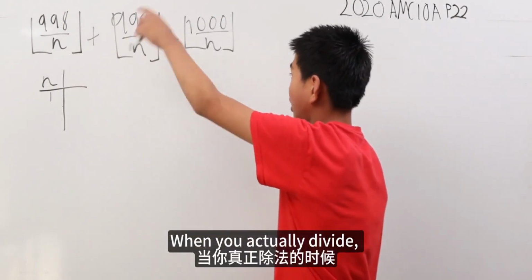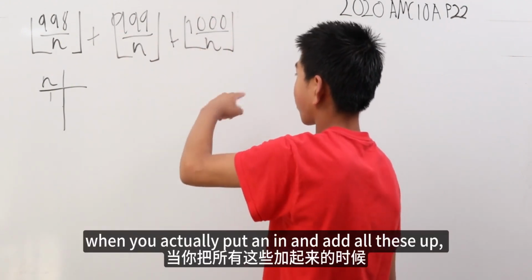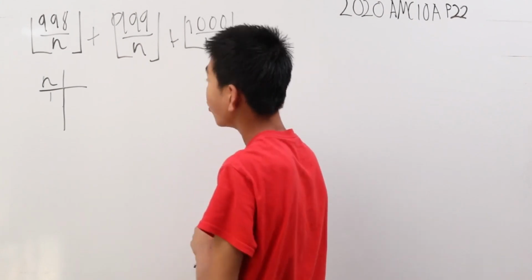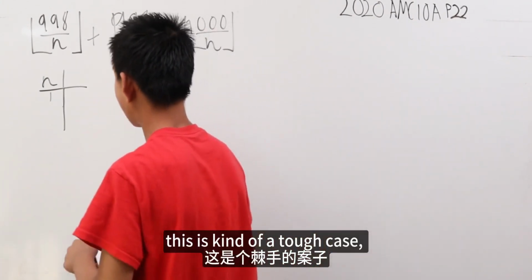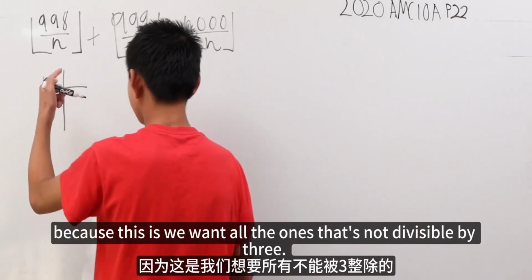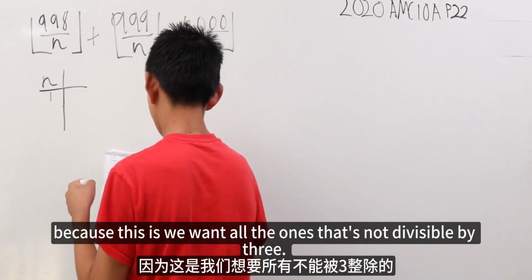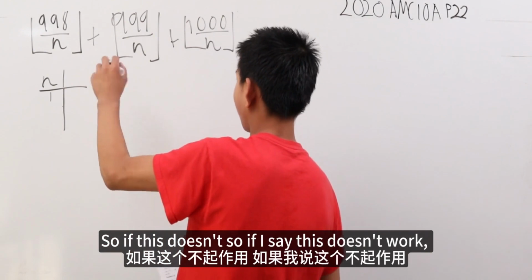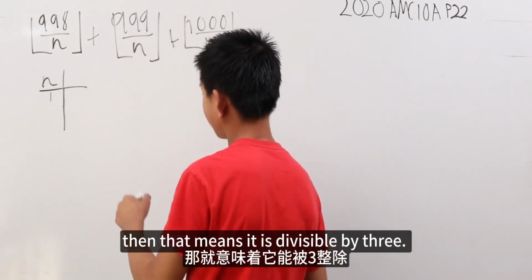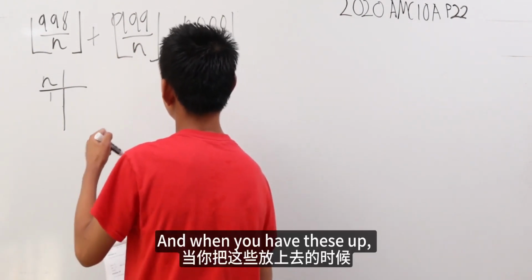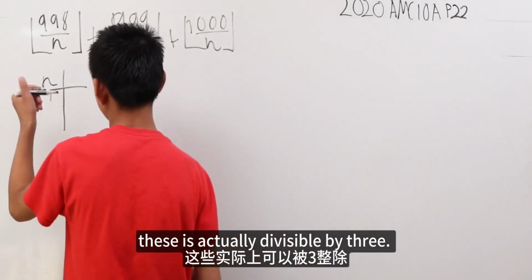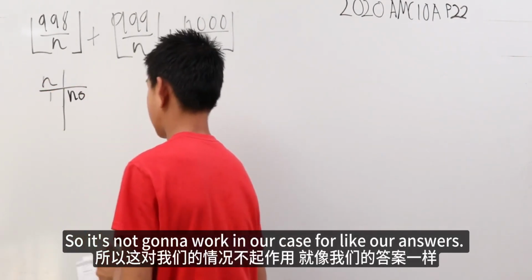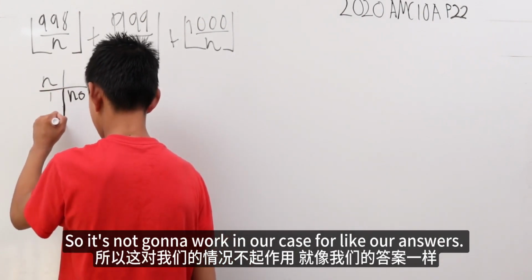Well, when you actually put n in and add all these up, this is kind of a tough case because we want all the ones that are not divisible by 3. So if I say this doesn't work, that means it is divisible by 3. When you add these up, this is actually divisible by 3, so it's not going to work for our answer.